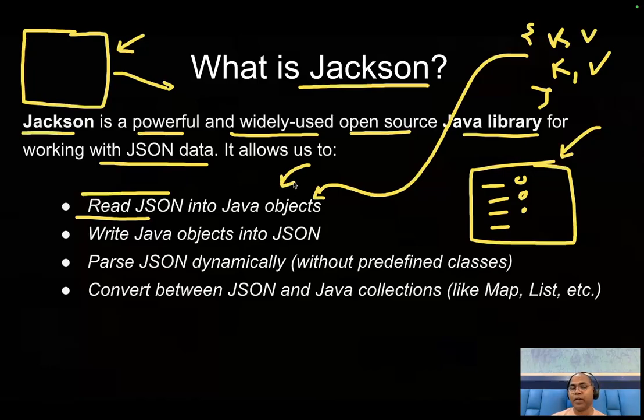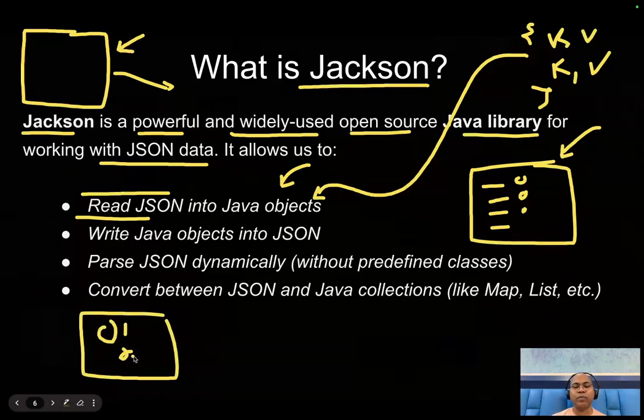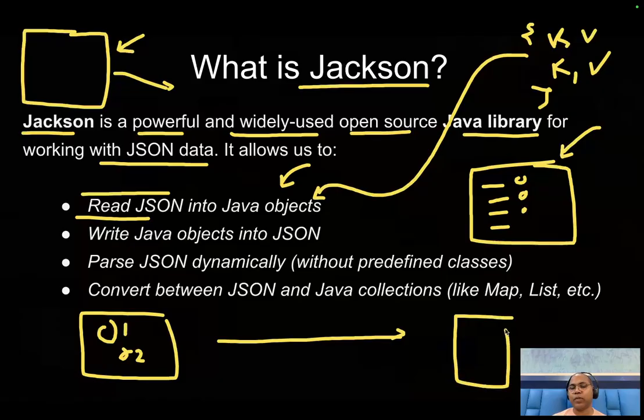Maybe sometimes we have Java object 1 and object 2, and I want to send this object to a different microservice. Here we cannot pass the Java object, because a Java object cannot be passed over the internet to be read by a different microservice.